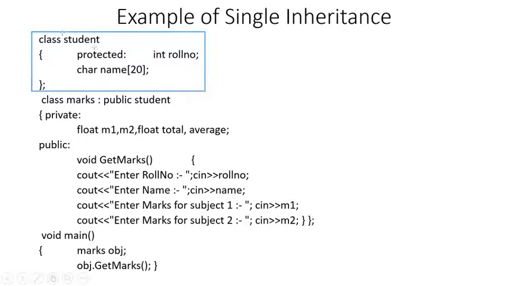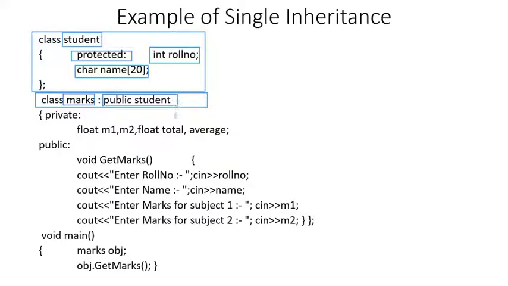The name of the base class is student, and it has two members, roll number and name, and both of these members are protected. So in case any class derives or inherits this class, then both of these members will be directly accessible in that class. Now let us create a derived class. So this is the header of the derived class. The name of the derived class is marks, and it is inheriting the student class in the public mode.